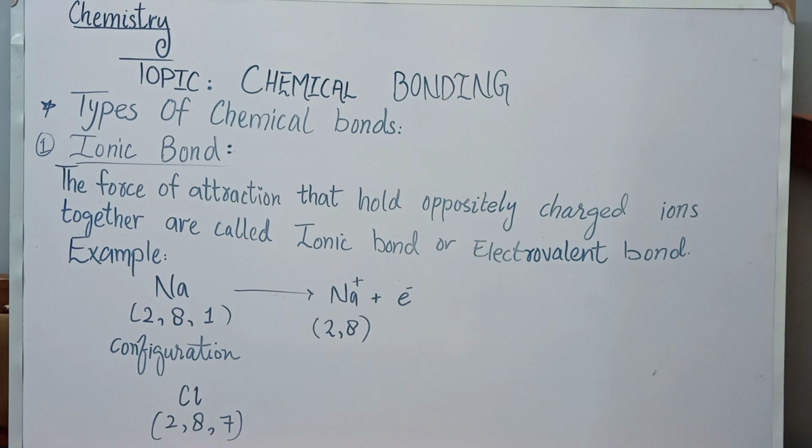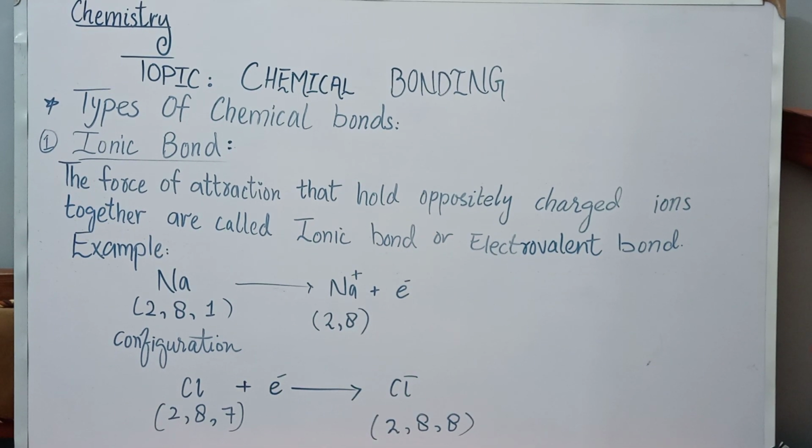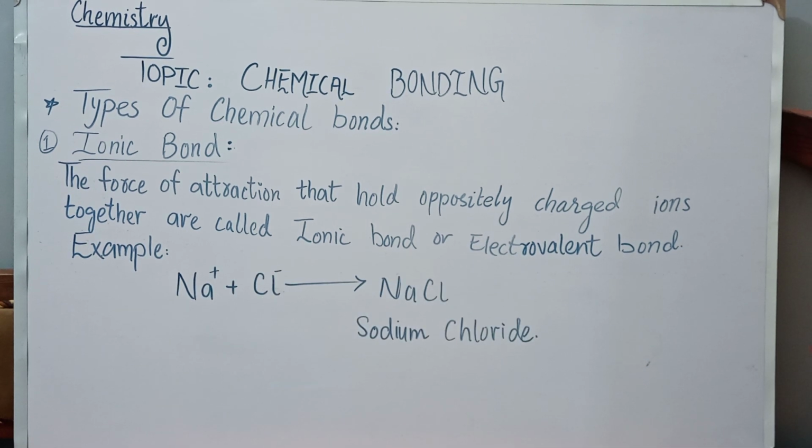So by gaining 1 electron, chlorine atom now has 8 electrons in its outermost shell and a chloride ion is formed, Cl-. The elements that have 8 electrons in their outermost shell are stable. So the Na+ and Cl- combine and form a chemical bond that is called ionic bond, as you can see on the board.